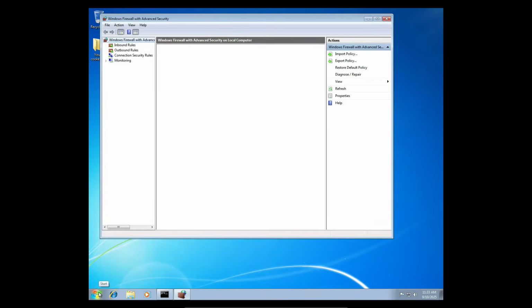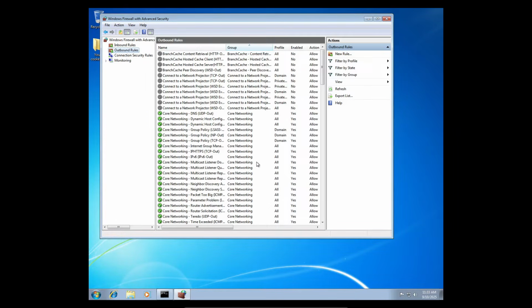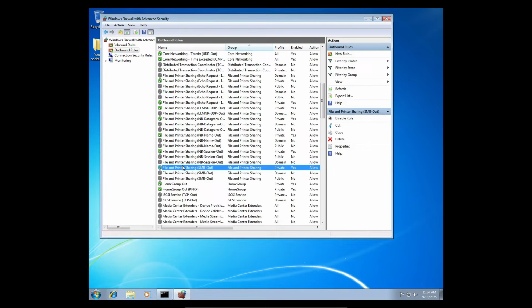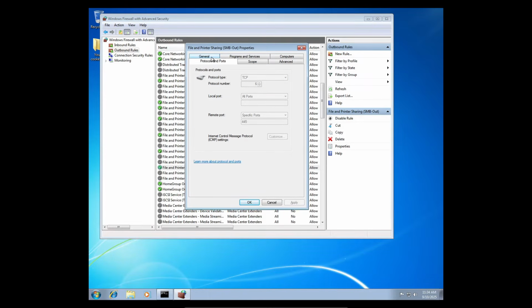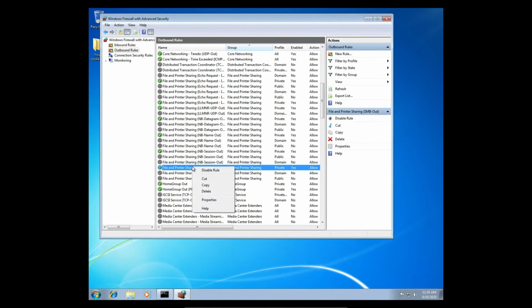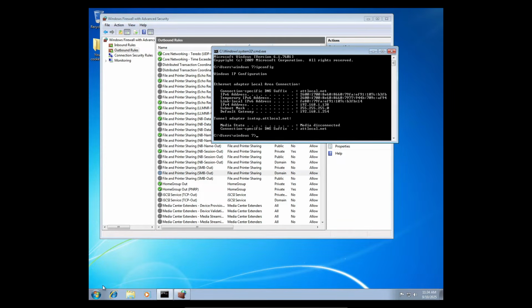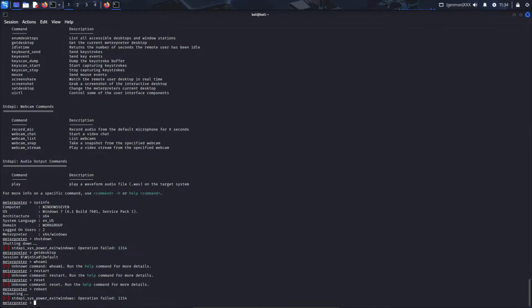Now, I don't know how it works, but you can stop it from being able to do anything if you go to the firewall. And this is a preventative measure. You go to outbound rules, you're looking for this one, file and printer sharing. If you double click that and go to protocols and ports, 445 is the port that has to be used because that's the port that this is running on. So if you wanted to disable this, what you have to do is that. And now, you check back, it's not going to change anything. We're still in, we could still do things.